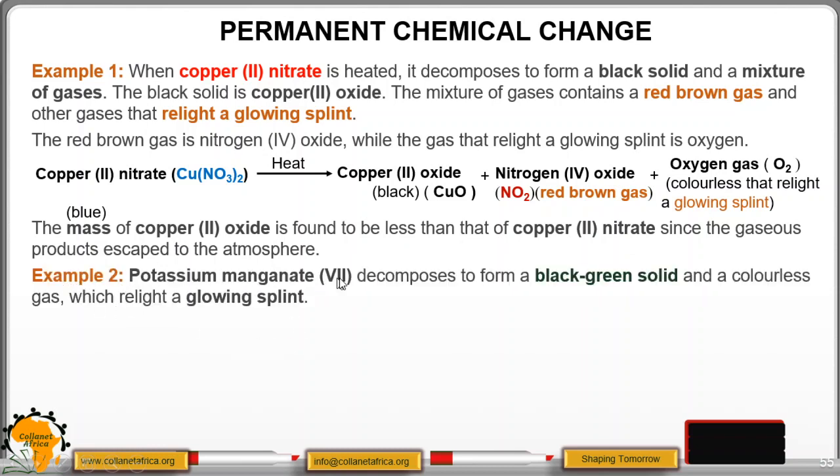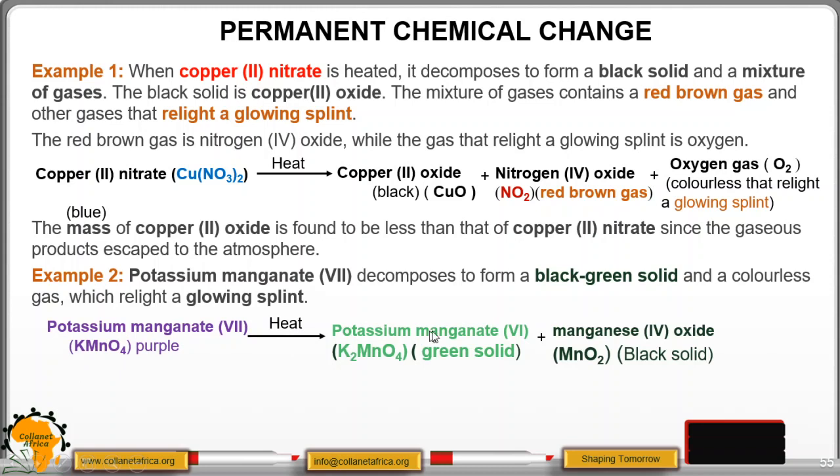Example 2, potassium permanganate 7 decomposes to form a black-green solid and a colorless gas, which rekindles a glowing splint, meaning this is oxygen. So here is a word equation, potassium permanganate 7, which is purple in color, then heated to form green potassium manganate 6. The formula is given there, which is green in color. Then manganese 4 oxide, MnO2, a black solid, and finally we have oxygen, which is colorless, that rekindles a glowing splint.